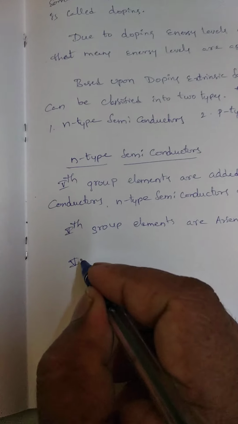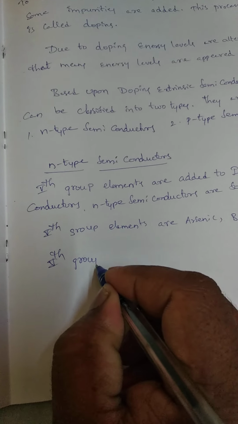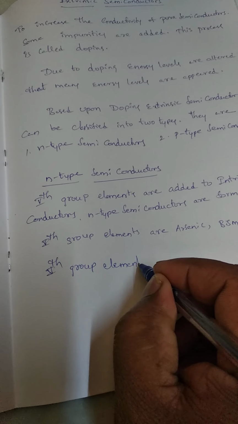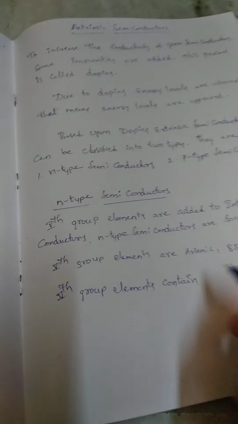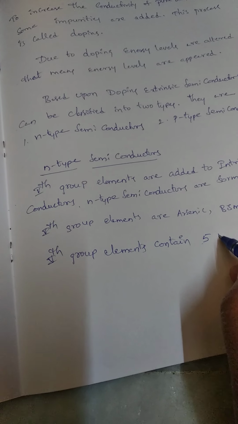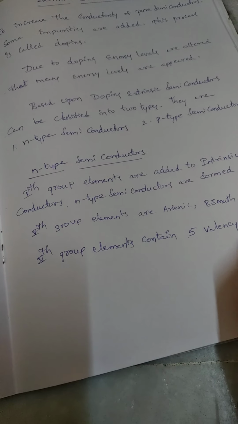Fifth group elements contain 5 valency electrons.